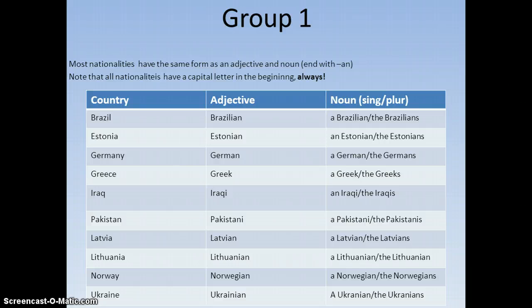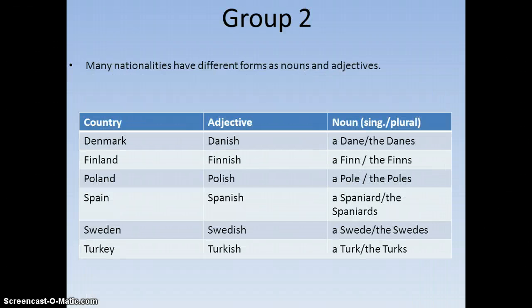Iraq, Iraqi, an Iraqi, the Iraqis. Pakistan, Pakistani, a Pakistani, the Pakistanis. Latvia, Latvian, a Latvian, the Latvians. Lithuania, Lithuanian, a Lithuanian, the Lithuanians. Norway, Norwegian, a Norwegian, the Norwegians. Ukraine, Ukrainian, a Ukrainian, and the Ukrainians.